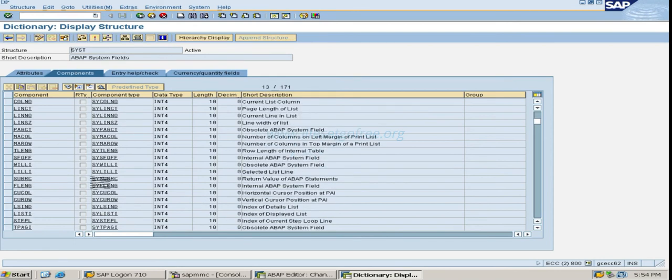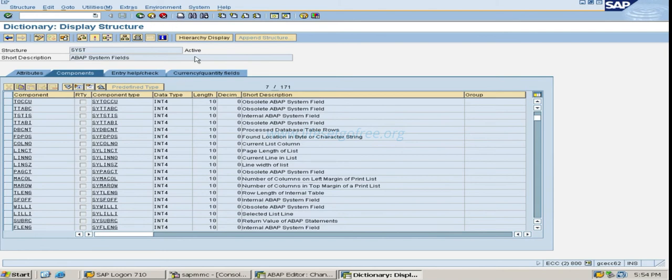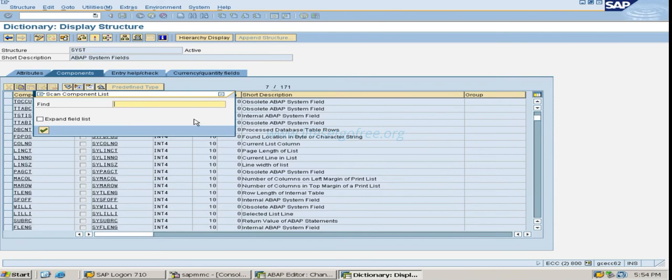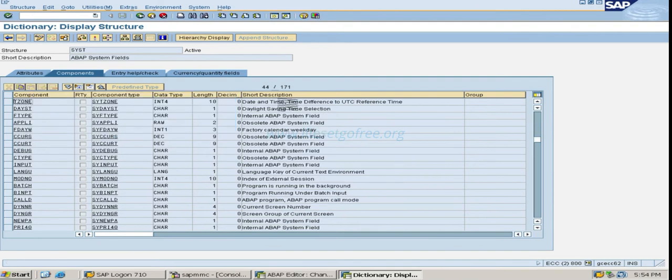Okay, now I want to use Control F. Then you will get a screen like this. I want to know what variable is used for time. After this will be date and time.